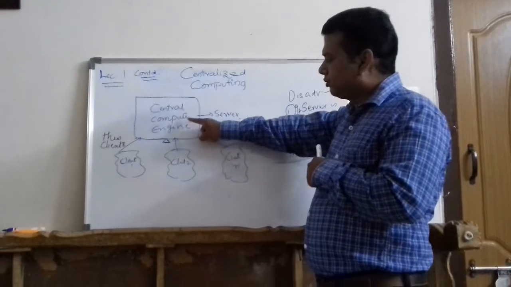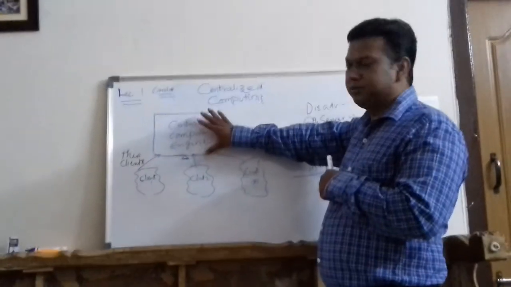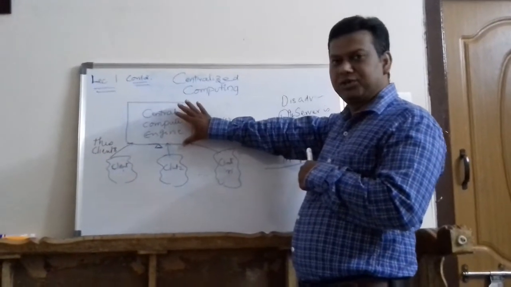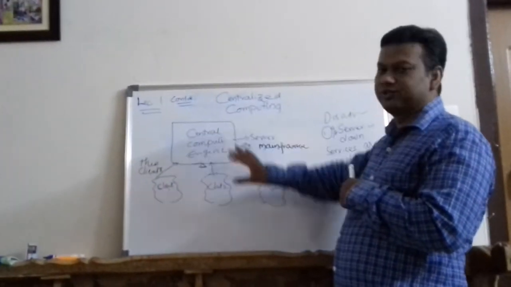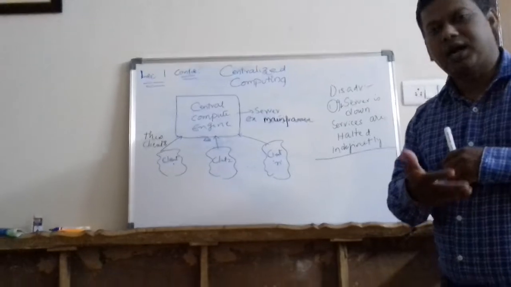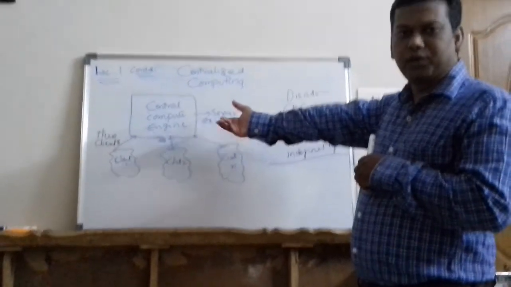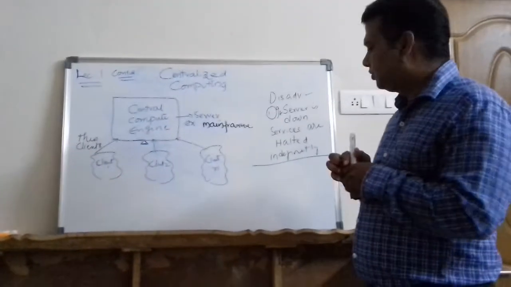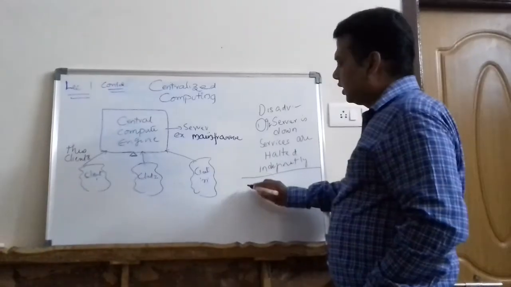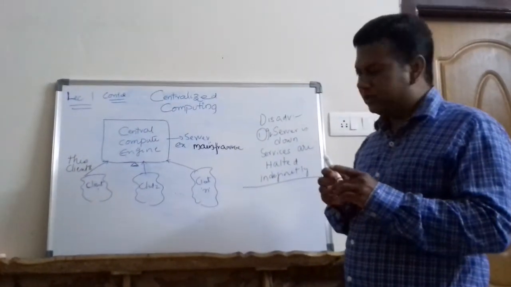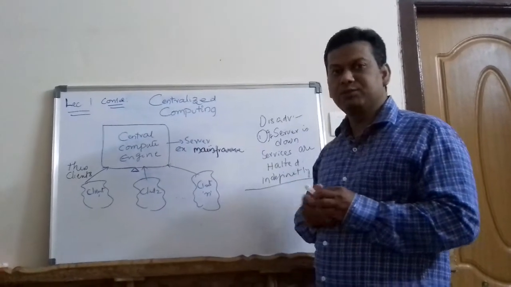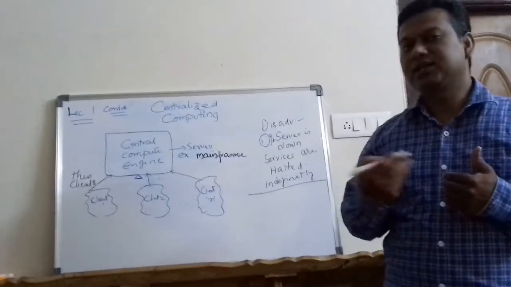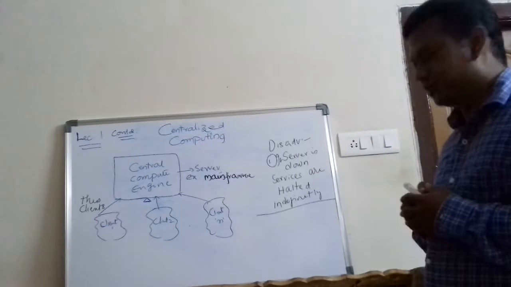Day-to-day maintenance has to be done for only one machine. To look after maintenance and security, hardly one network engineer needs to be recruited. So securing and maintaining this central server is easy, and as far as maintenance is concerned, centralized computing is still a better option.